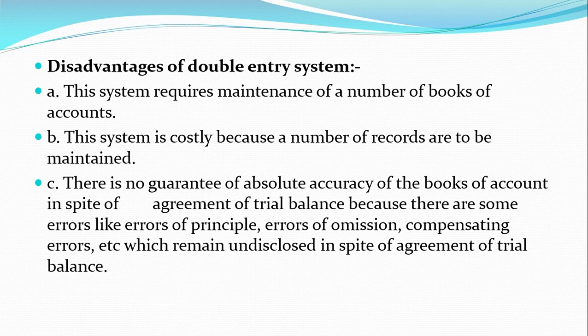In case we have not recorded any of the transactions that has happened in the firm, and we forget to make an entry into the books of accounts, in that particular case also the books will tally, and it would be extremely difficult for the management to identify those transactions which are not recorded in the books.